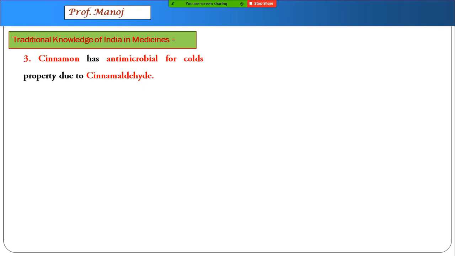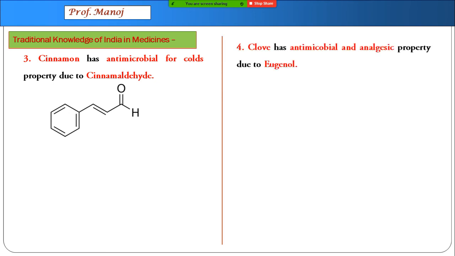Cinnamon has an antimicrobial property for cold due to a chemical cinnamaldehyde. Clove, long ka tel, has an antimicrobial and analgesic property due to eugenol, and we know this is used mainly in treatment of toothache.